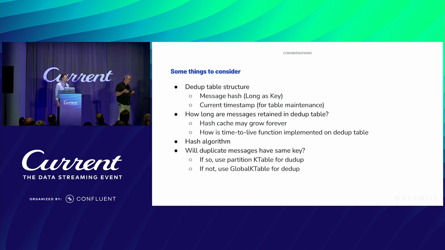If your duplicates are likely to have the same key, if you're generating the key from the values inside of the message, for example, and they have the same key, then you'll probably use a k-table for your deduplication table. Otherwise, if you're using random keys or no keys at all, then you could use a global k-table or you could rekey them. Things to think about.